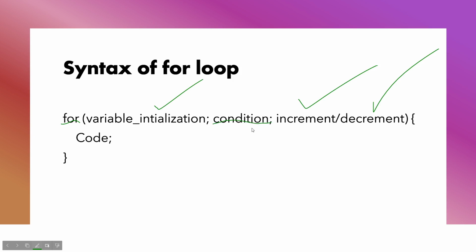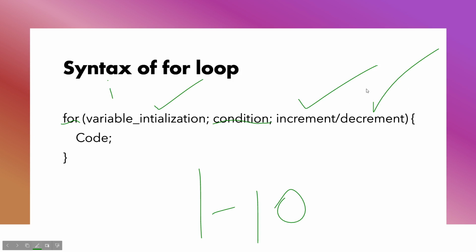Let's say we want to print all the natural numbers from 1 to 10. So what we can do is, let's say the variable name is i, so we can write i not equal to 10, right? So this is our condition. Till the time this is true, we want to execute the code, and as soon as it gets false, we want to not execute it.